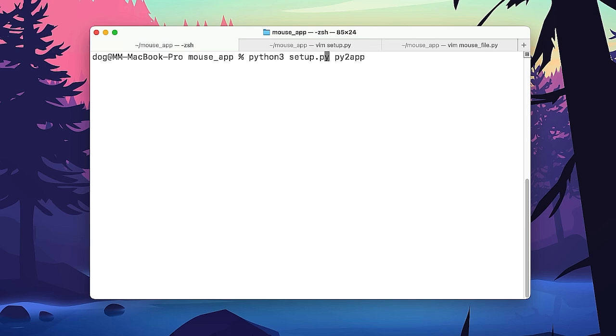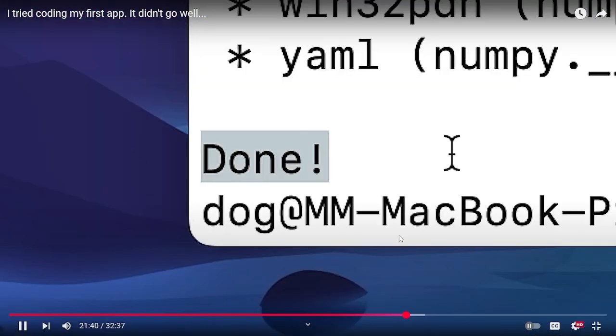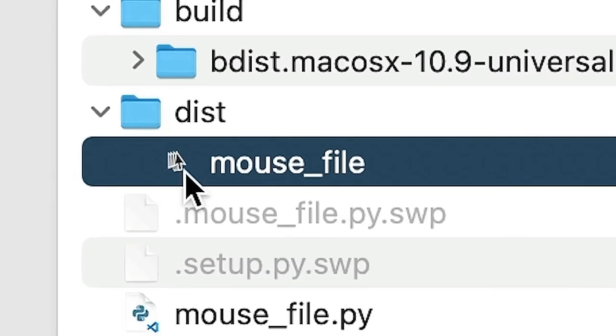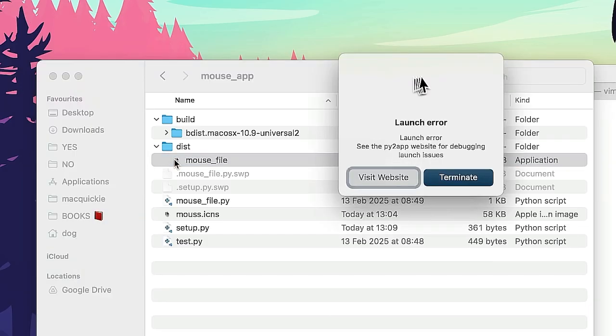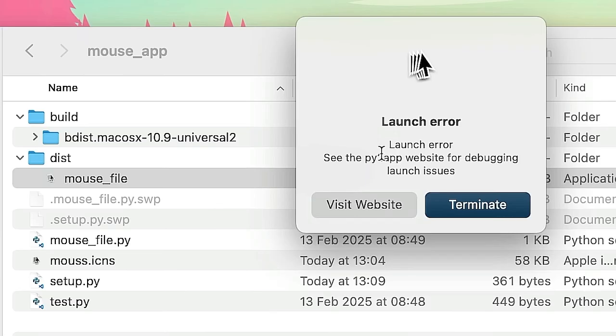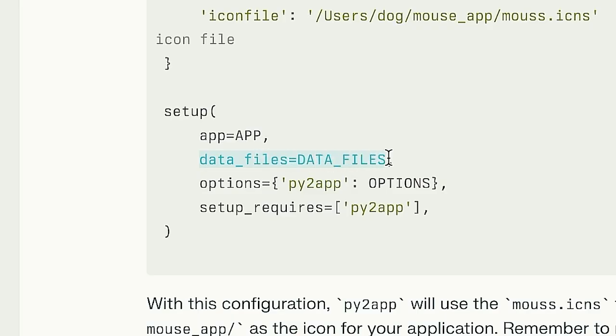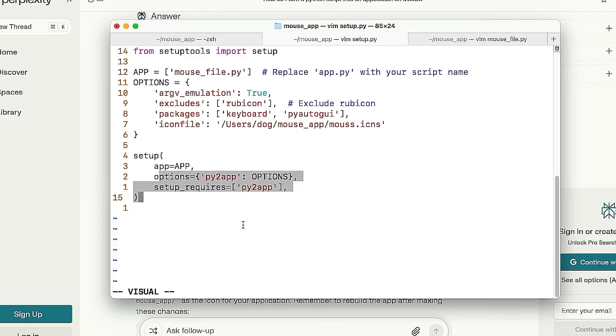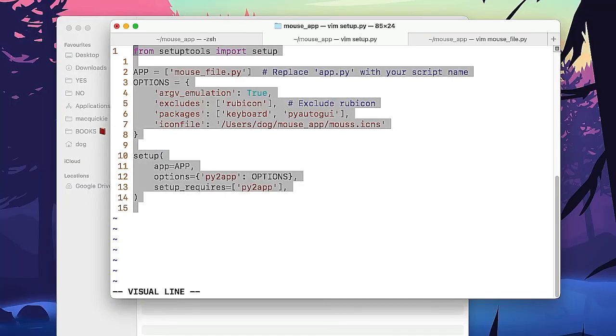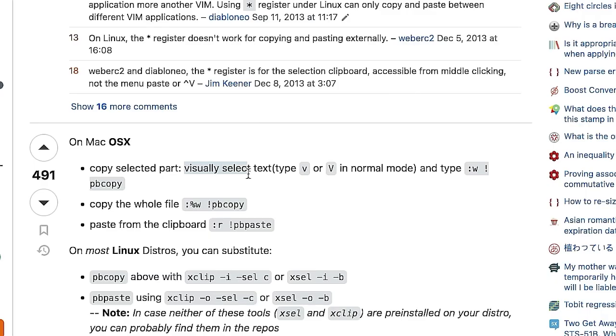So now if I do this, python3 setup.py py2app, maybe. Done. Ooh, mouse file. It has a different icon. If I open it, launch error. At least it now has an icon. Data files. I don't have any data files. Okay, I don't actually know how to copy all of this.